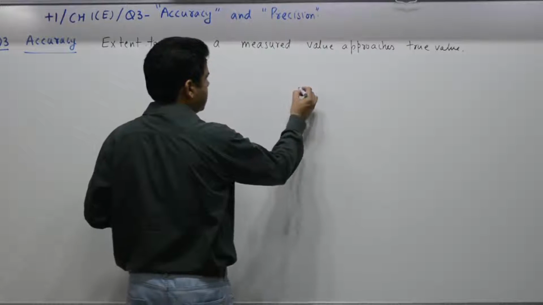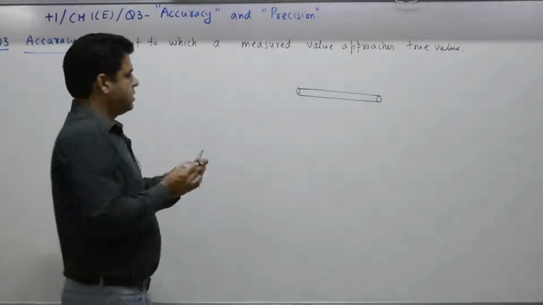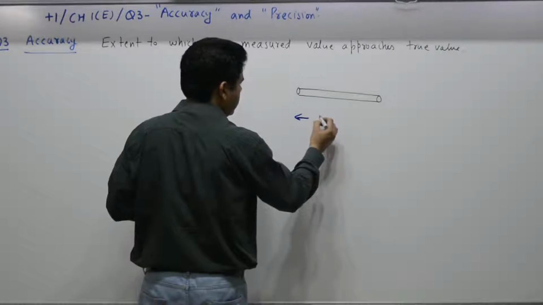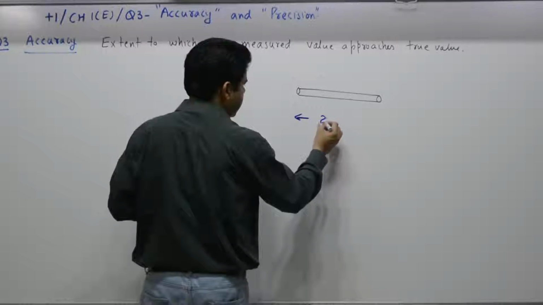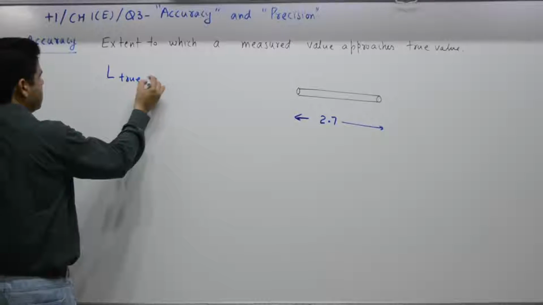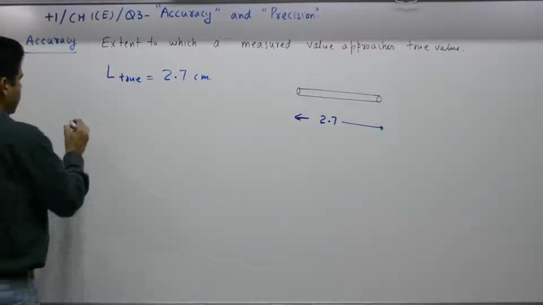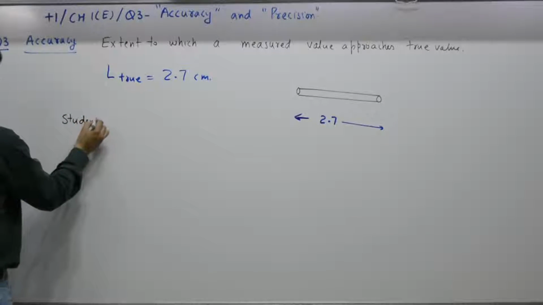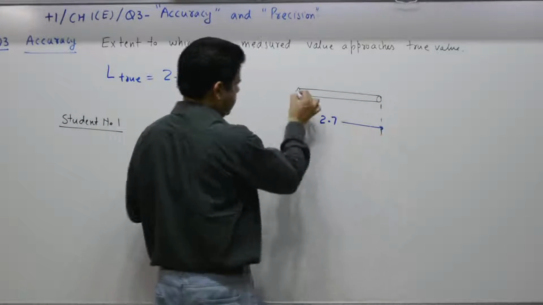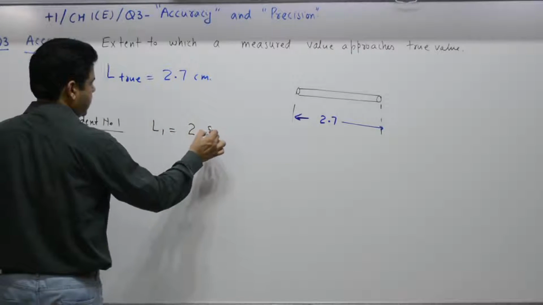As an example, there is a rod, say this marker. Its actual length, true value of length is 2.7. So what is the true value? Yes, 2.7 centimeter. Student number 1 by some experiment measures the length and declares length to be 2.8 centimeter.